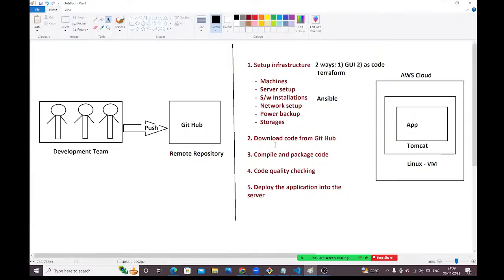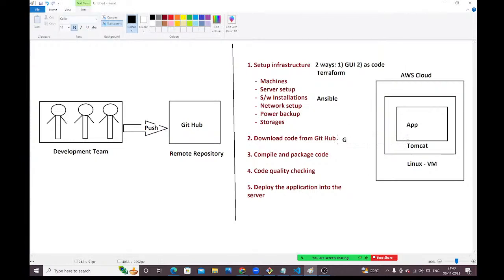Okay. Fine, guys. Now, I want to download the code from the GitHub repository. If you want to download the code from the GitHub repository, we need to use one client software. With that client software, we can download the code from the GitHub repository. Which client software do we need to use to download the code from the GitHub repository? Git. Git is a client software. By using that Git, we are able to download the code from the GitHub repository.